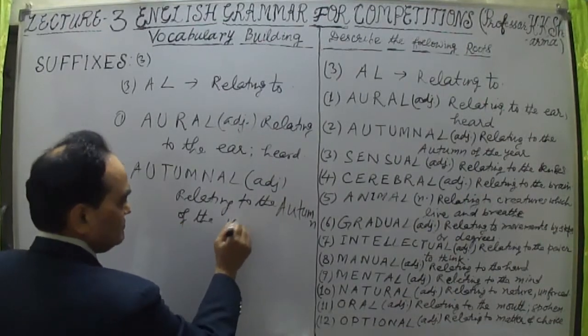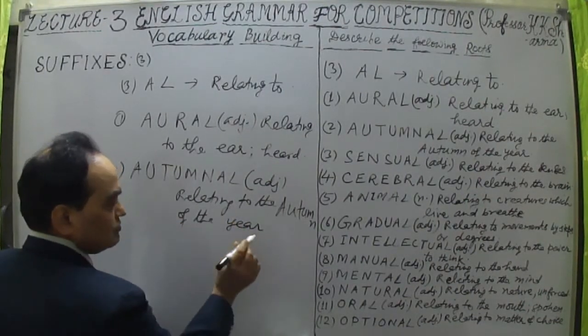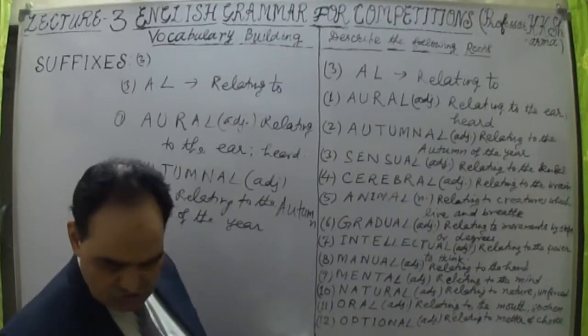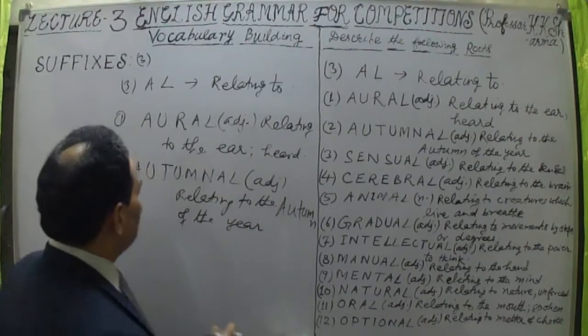Autumn is one of the seasons of the year, so autumn of the year, so autumnal, right? Related to the autumn of the year.